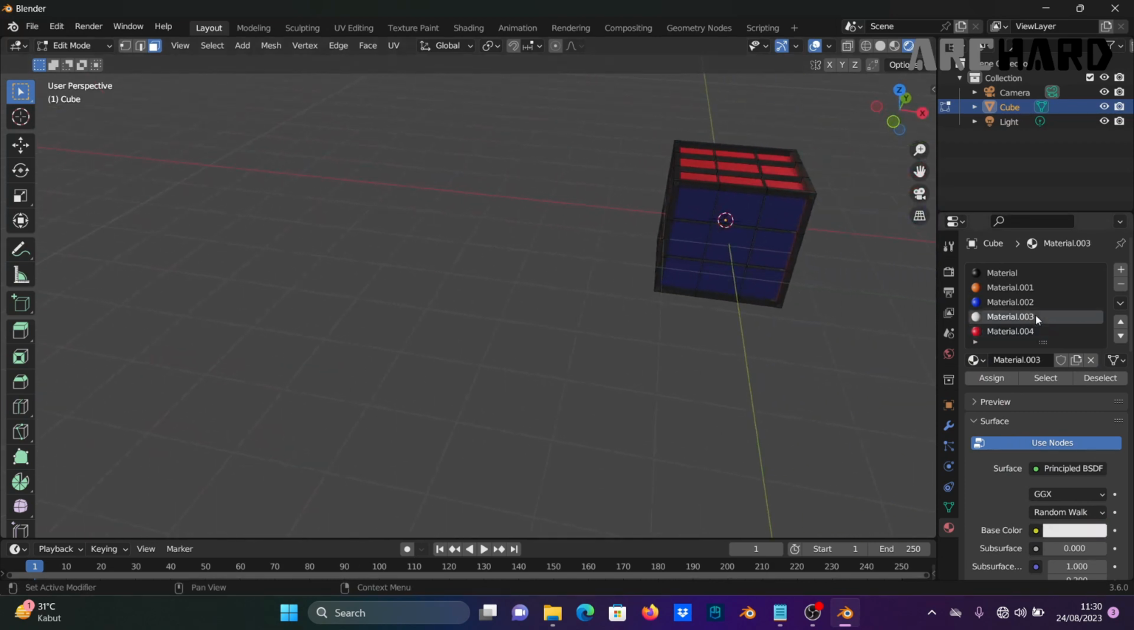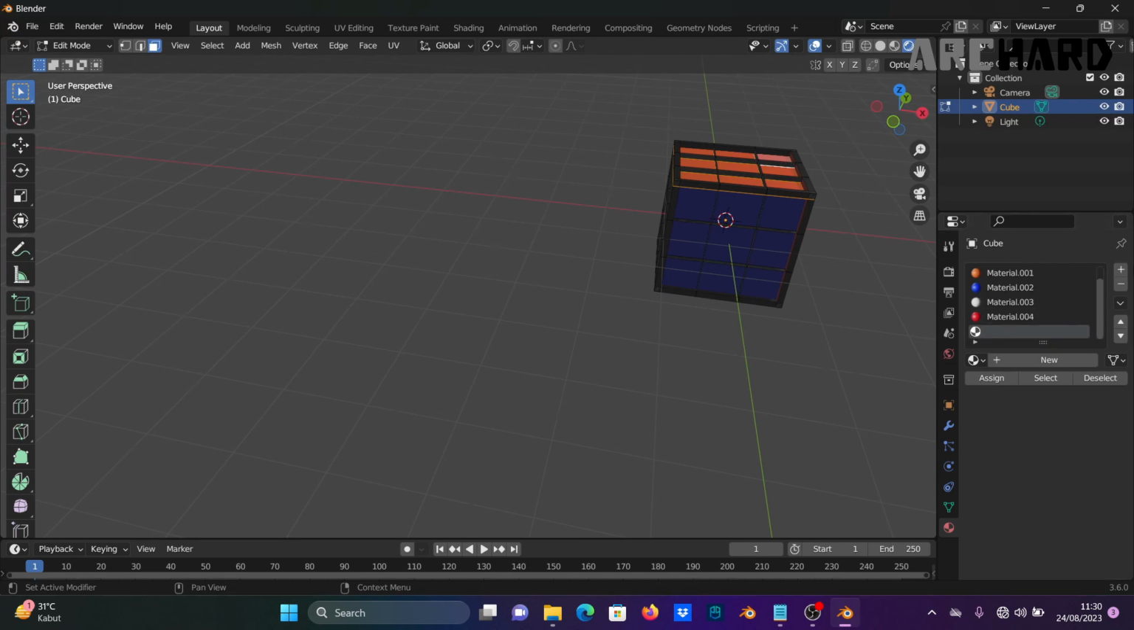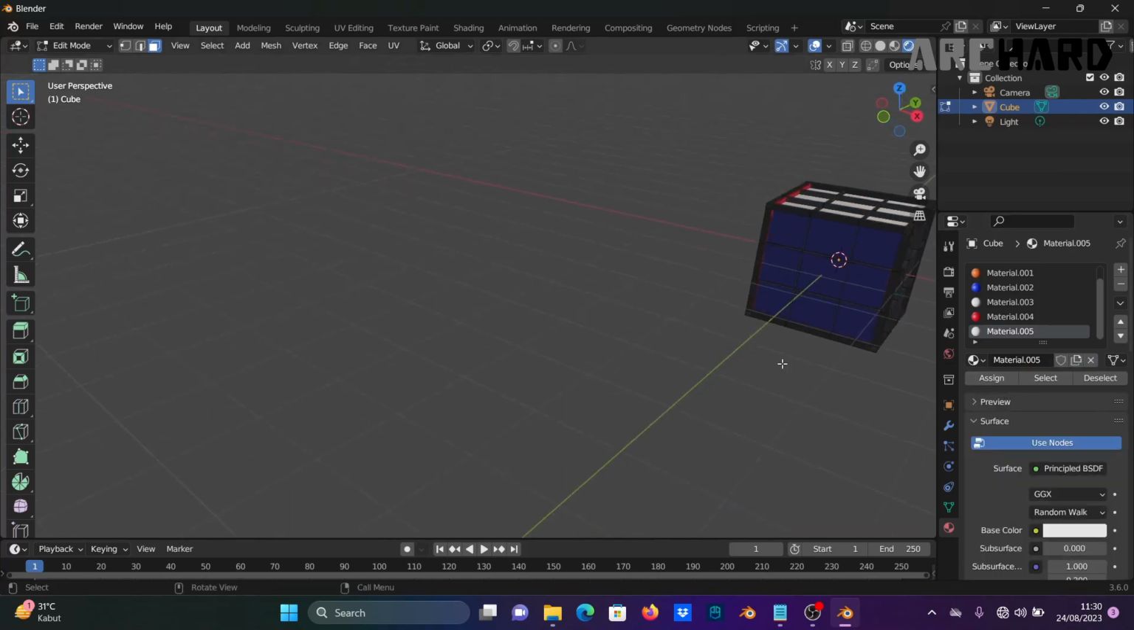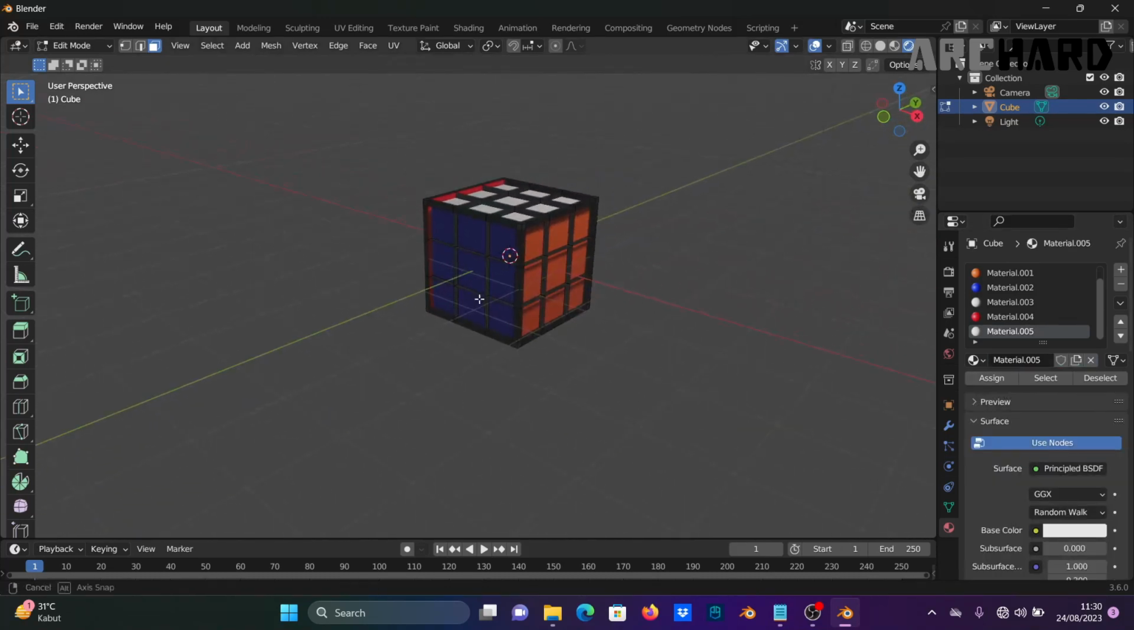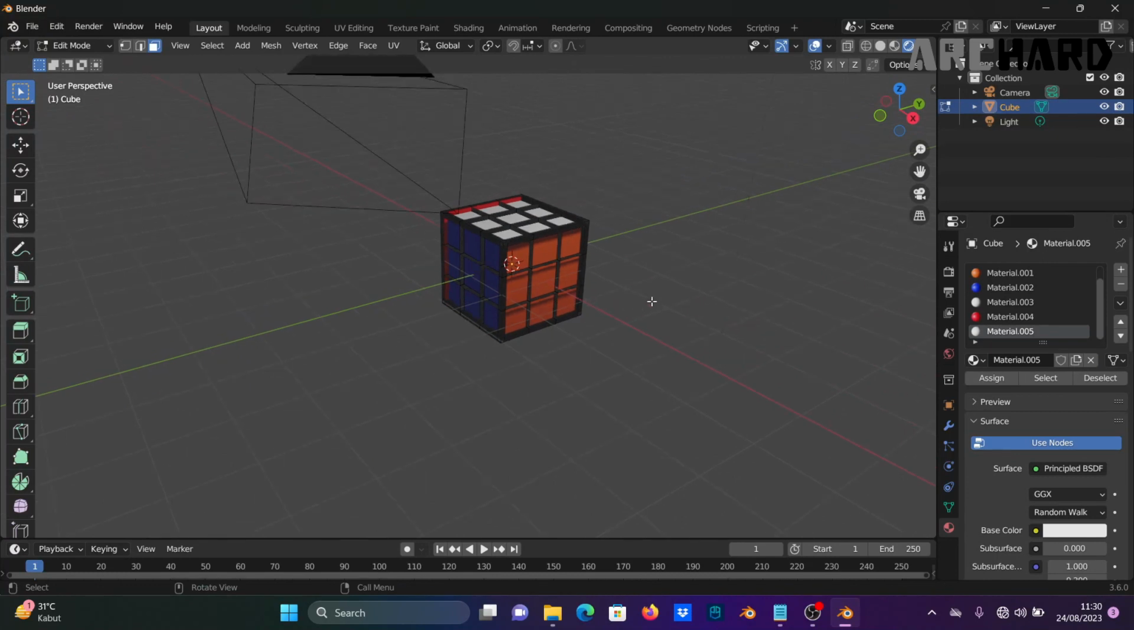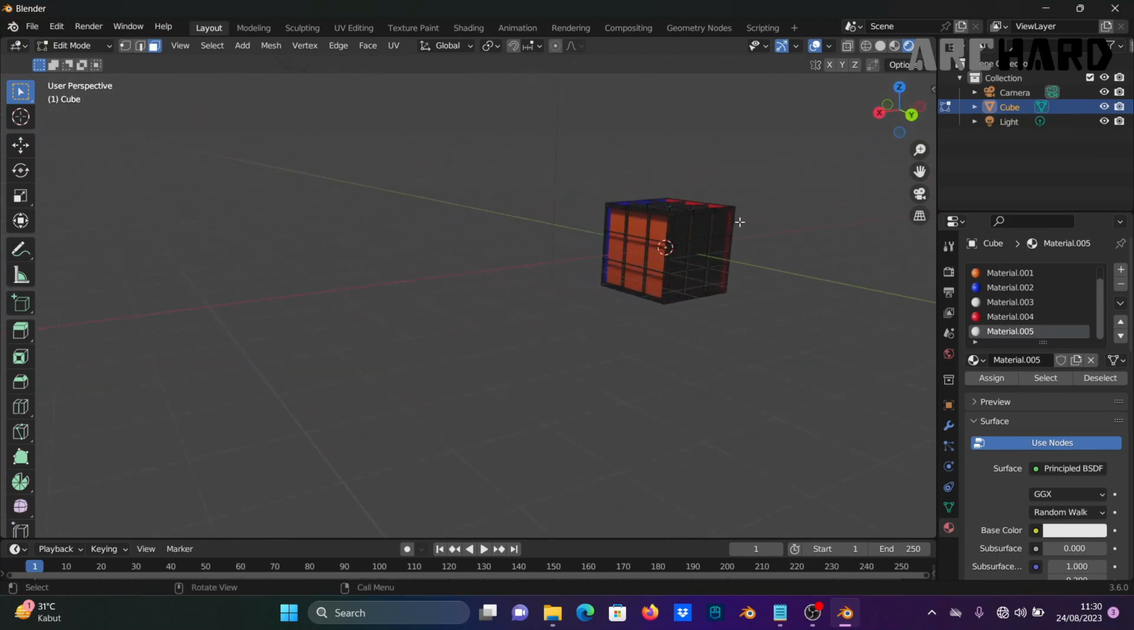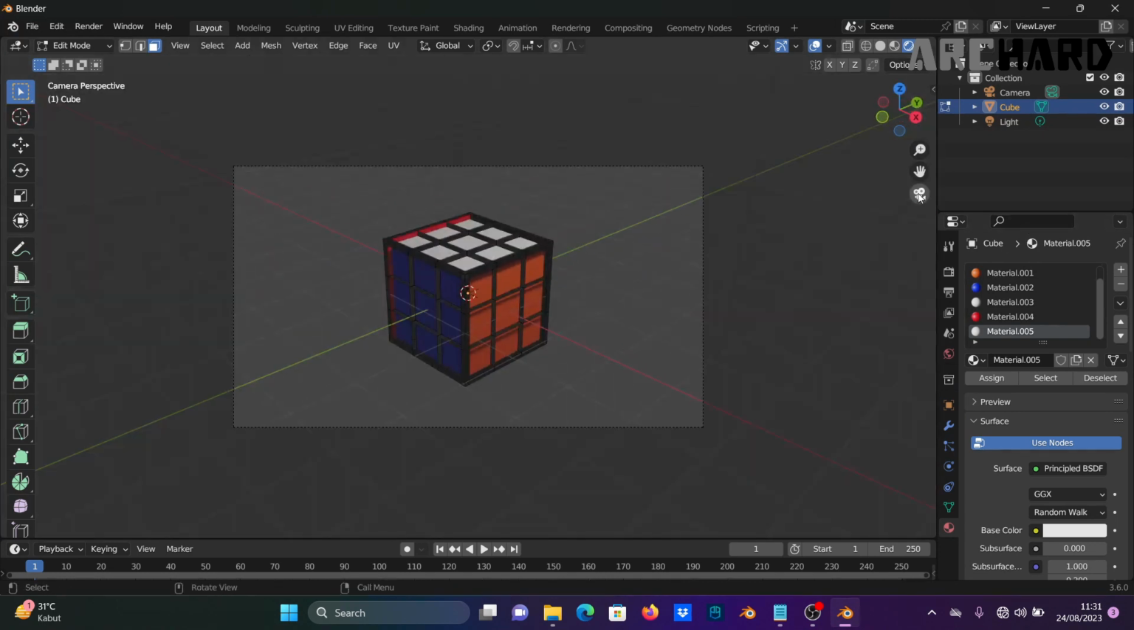Wait, oh, this material. Add, assign new and white. Okay, like this, and we can add this also. Okay, look at this.